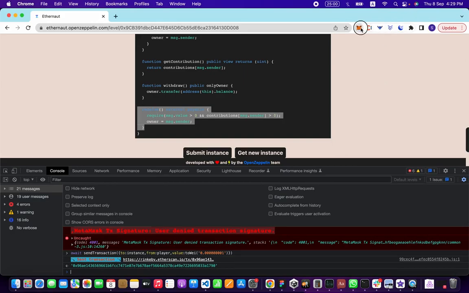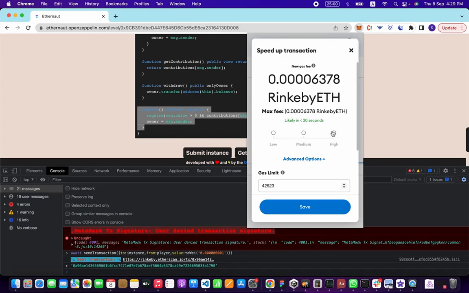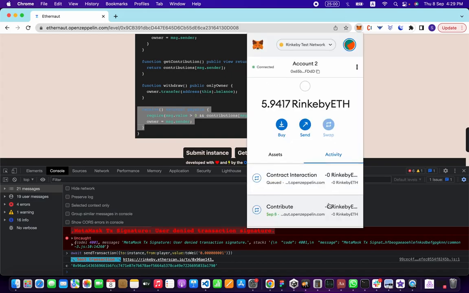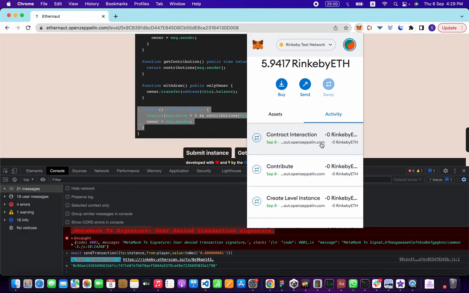The transaction has been sent. We'll try to speed it up, put it at maximum. Hopefully it gets done quickly. What's going on here is this is stored in what is known as the mempool, and is waiting for a miner to mine this transaction, confirm it like we looked at in the previous slides, and put it into the blockchain. Okay, it went through.